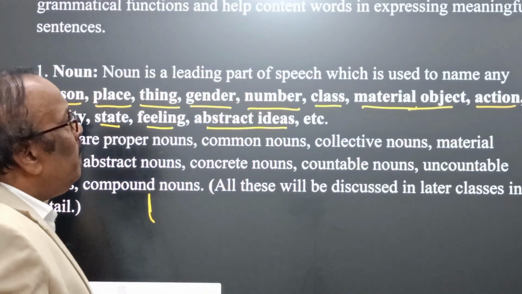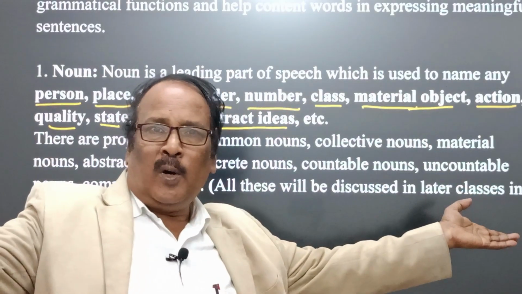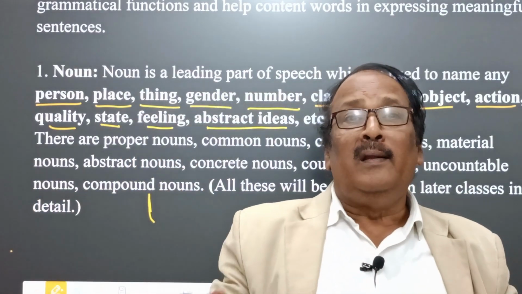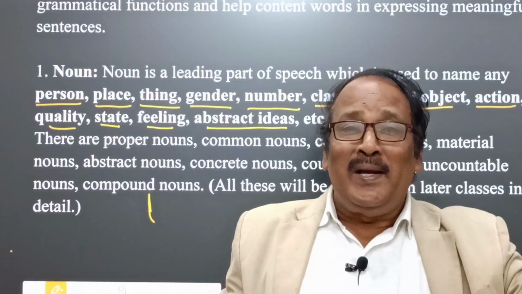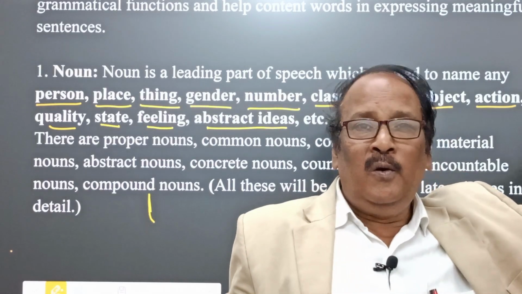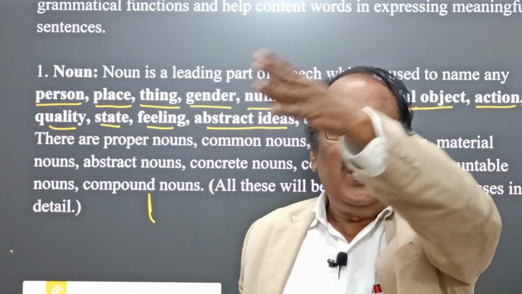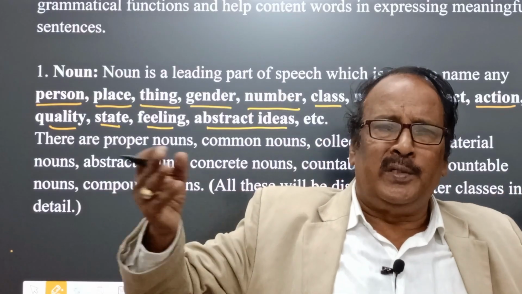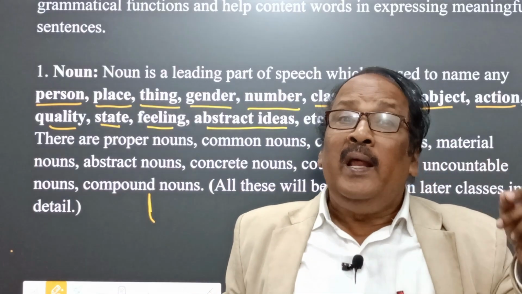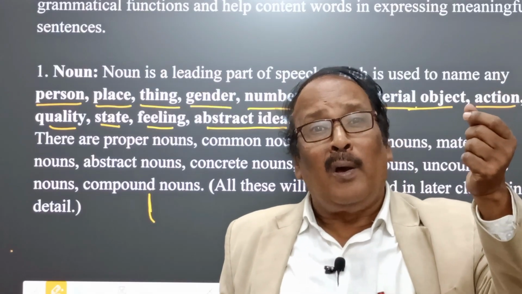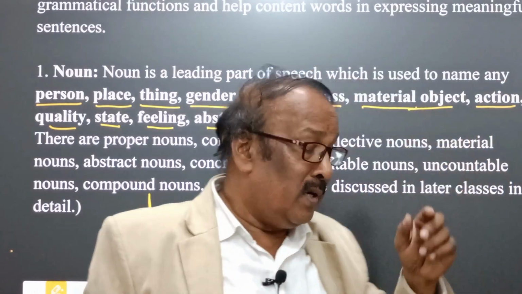Yes, here we find person. Yes, person, definitely. In our family, there are a number of persons, in our neighborhood, in the school, in the playground, in our community, in our nation, in our world. A number of persons are there. We can name them, identify them with the help of nouns. Therefore, yes, noun.